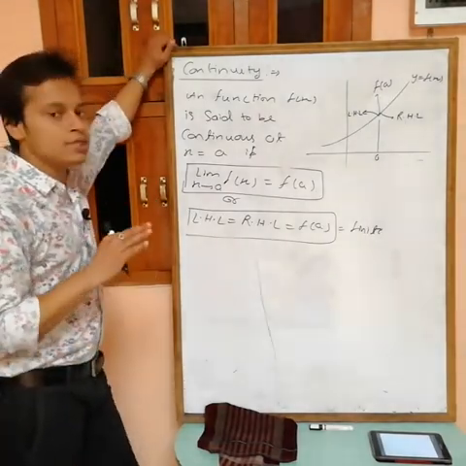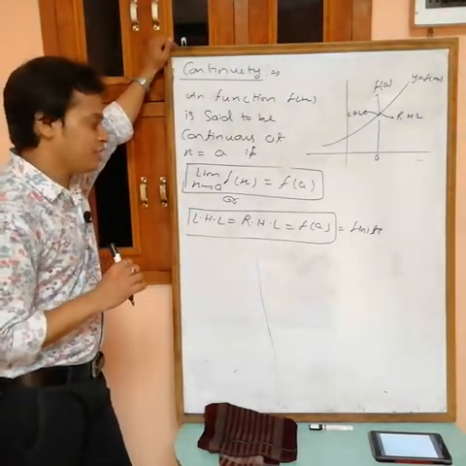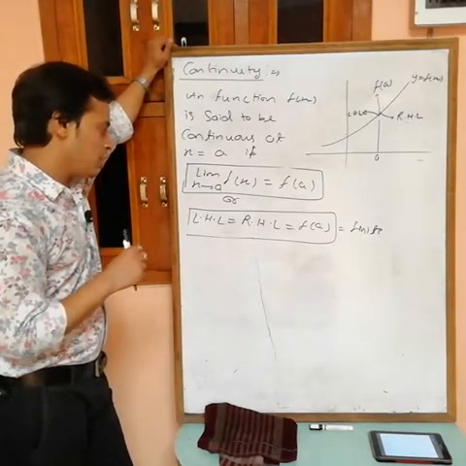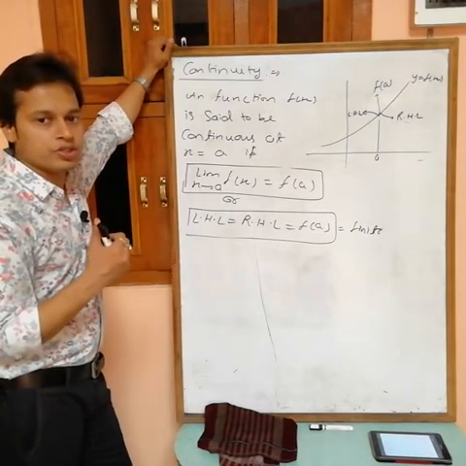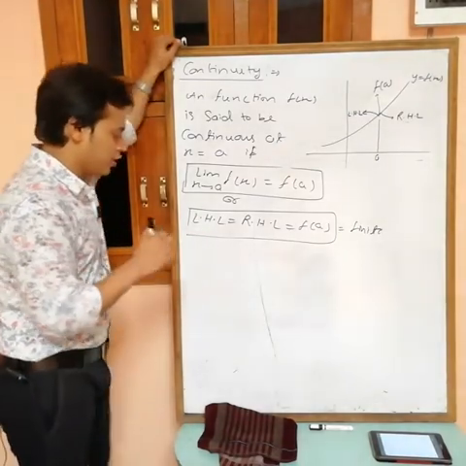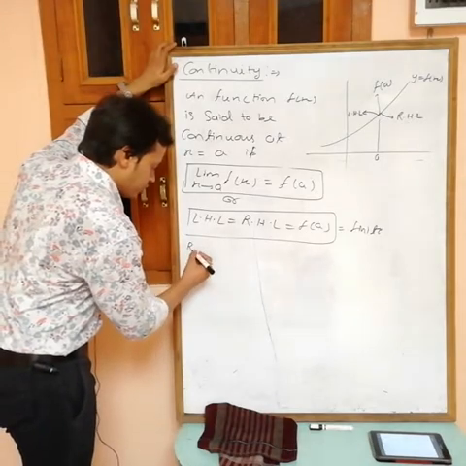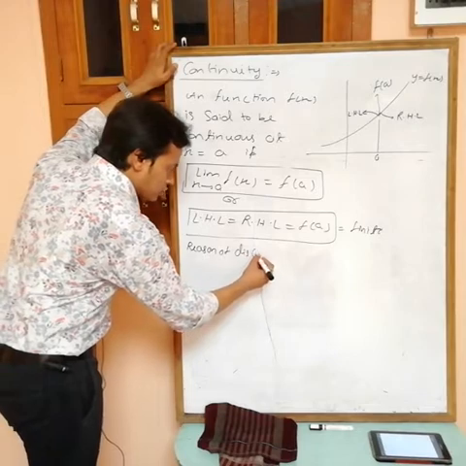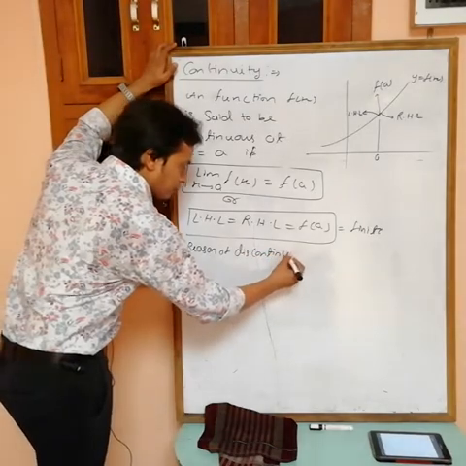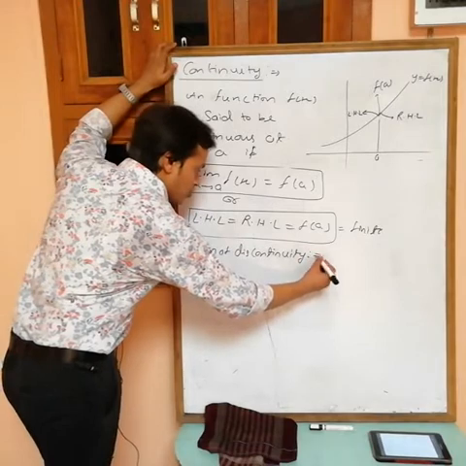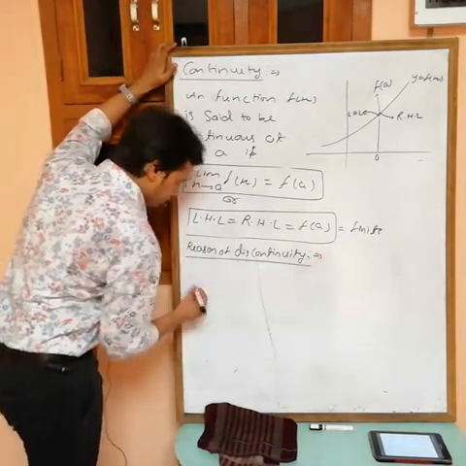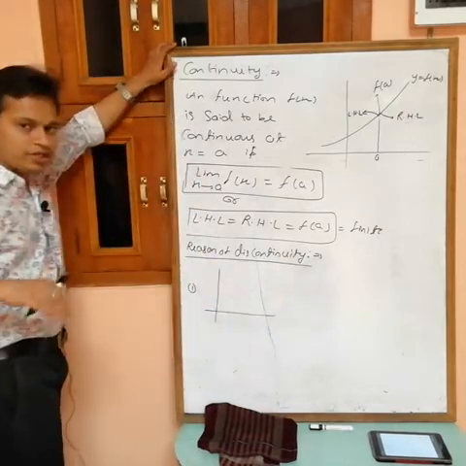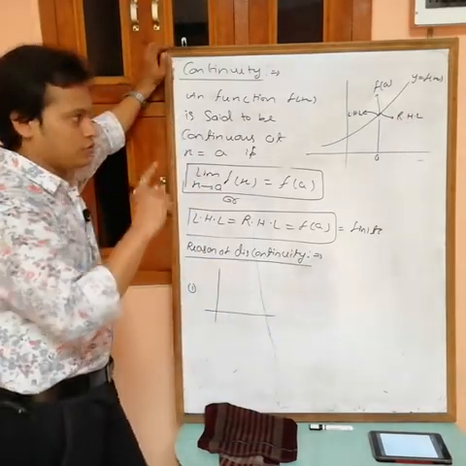Now, when will you get a discontinuous function? If out of these three, any two are not equal, that function is discontinuous. I am writing it by using a graph. See, reasons of discontinuity. If there is a break, it means the function is discontinuous.